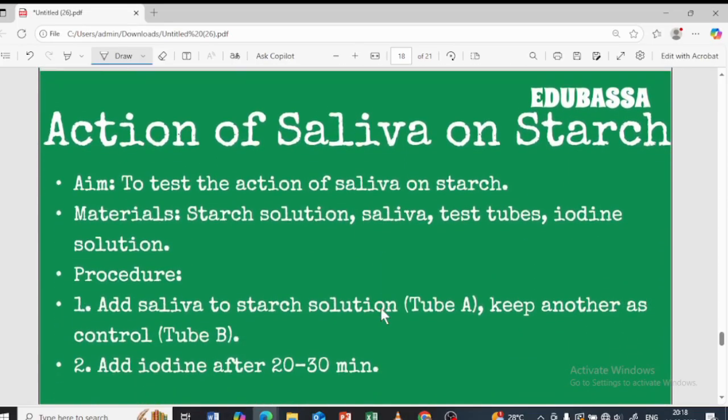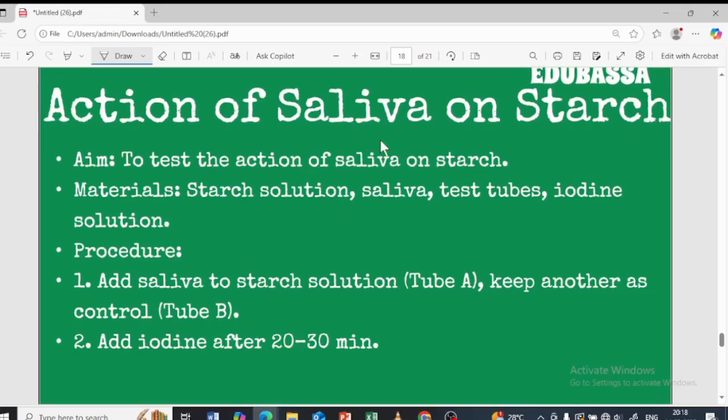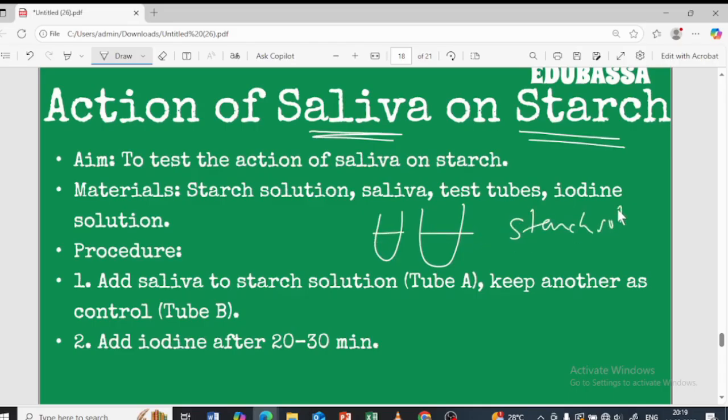Now there is one activity which shows the action of saliva on starch. The saliva has an enzyme called salivary amylase, which breaks down the starch into sugar, which we already learned. So there is this experiment to prove it. To prove this, we are going to take 2 test tubes. In both of the test tubes we are taking starch solution. Now in the first test tube, we are going to add fresh saliva from our mouth. To the second one, we are not adding anything.